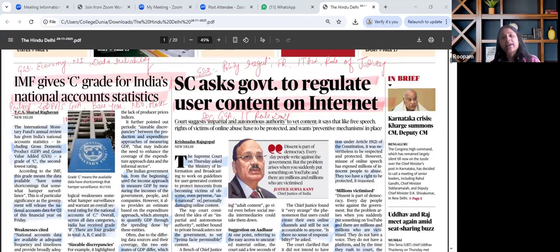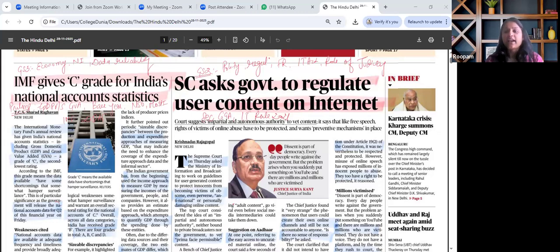For mains perspective, the same article is to be seen through the lens of balancing right of free speech and protection of individual right, role of regulators and regulations, state versus private intermediaries, cyber governance framework, and this is how this is to be seen. At the same time, the key theme emphasized in this article is that the Supreme Court had asked the government to frame guidelines for user-generated content to protect innocents from obscene, defamatory, or anti-national content that spreads rapidly. Right? So this is how this particular article is to be seen.